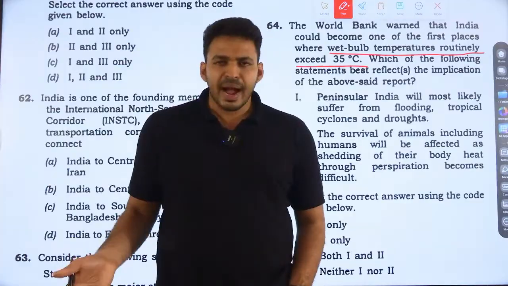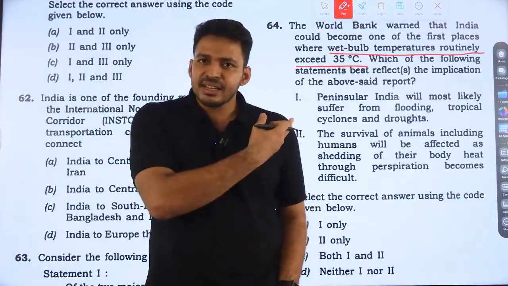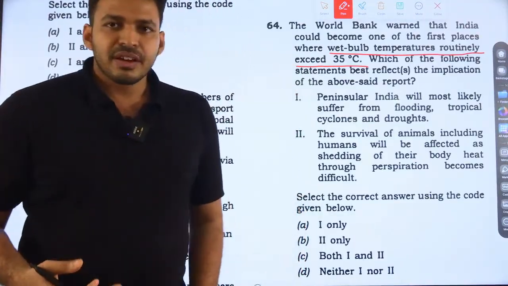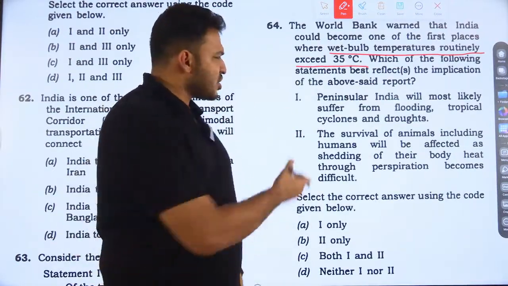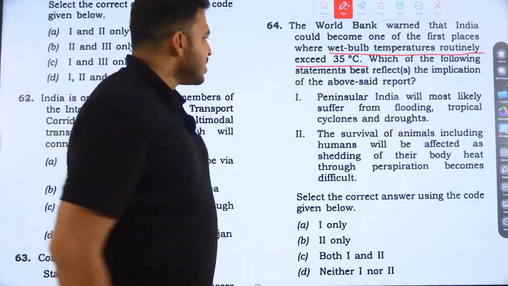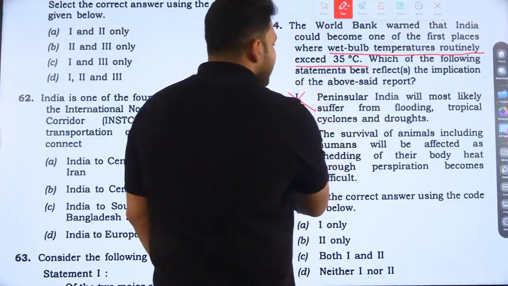Can be, but is there any connection with wet bulb temperature? Flooding, drought, tropical cyclones are weather phenomena with no connection to wet bulb temperature. So the report is not reflecting this statement.